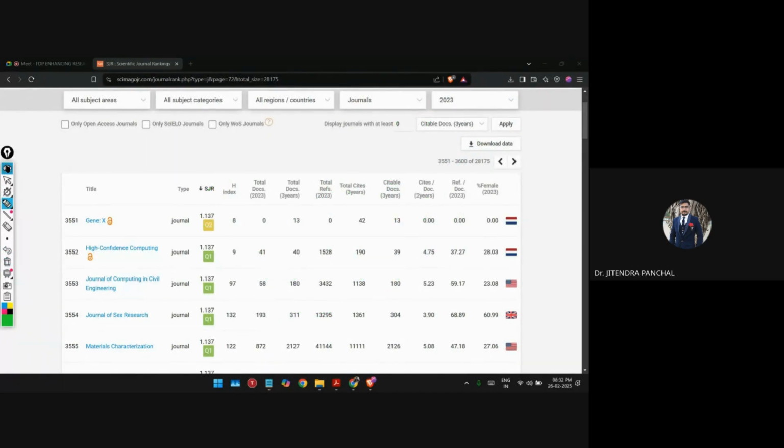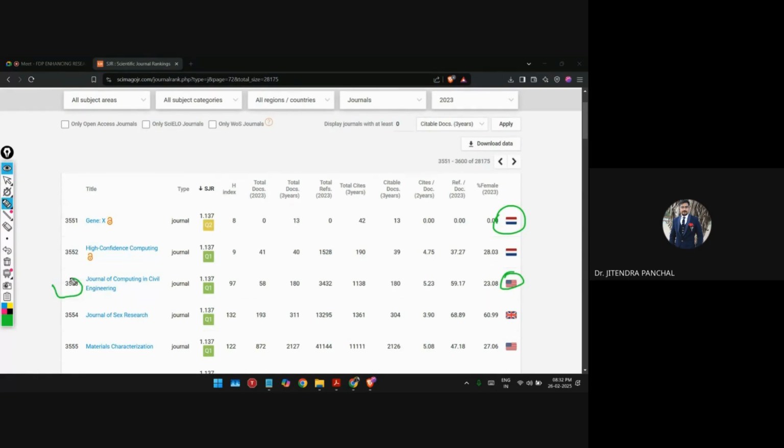Now, next one. Let me show you one more thing over here. Here you can see the flag is given. Flag means what?